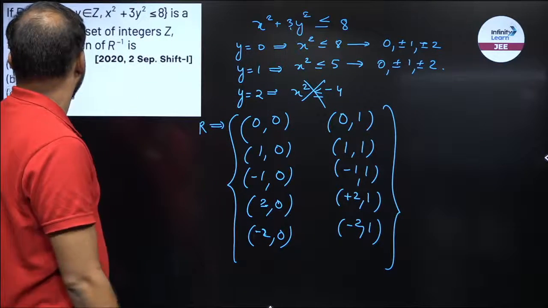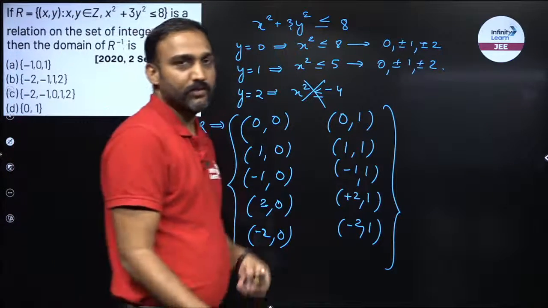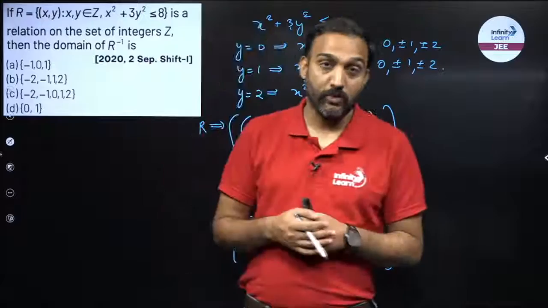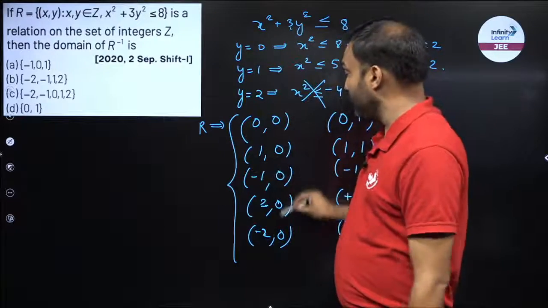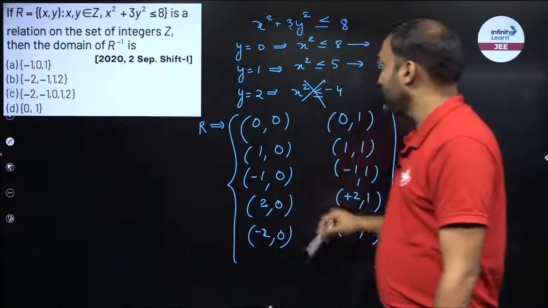Now what do I have to find out? I have to find out the domain of R inverse. What is R inverse? R inverse is when you interchange the domain and range. So the range of this particular relation would be the domain of R inverse. So now what is the domain?